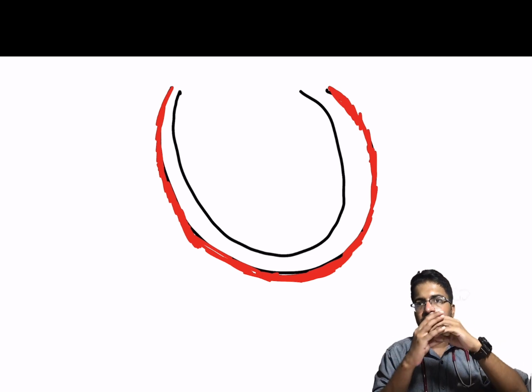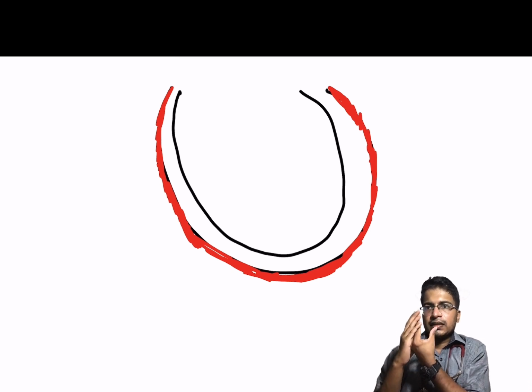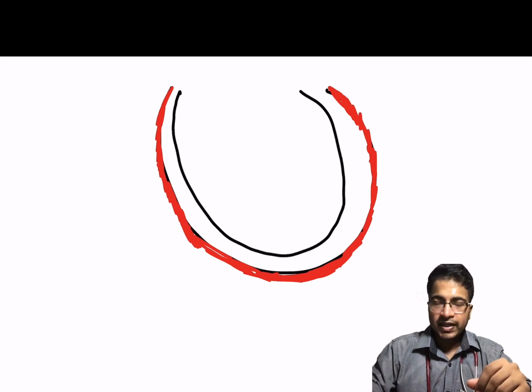Ideally, the heart is supposed to beat like this. Now it's beating like this. So this will restrict the filling of the ventricles.